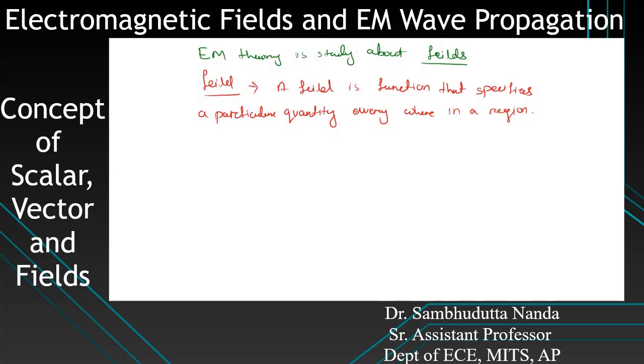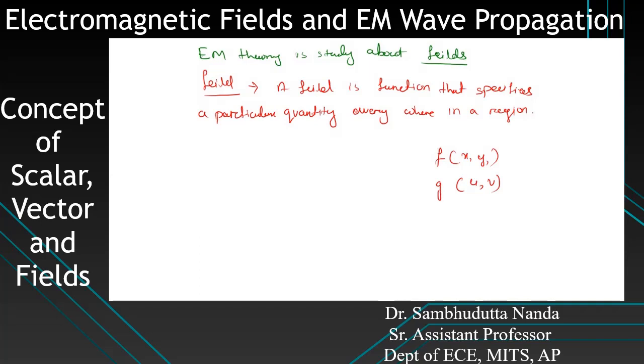Like we write f of x y, or we write g of u v. So functions are written like this. Field is nothing but can be represented like this. So a field is a function that specifies a particular quantity everywhere in a region. If we move around x and move around y, if we change the values of x and y, then we will get some value.